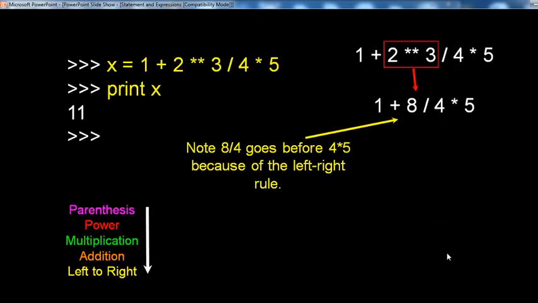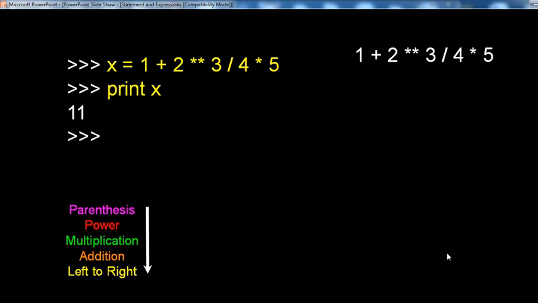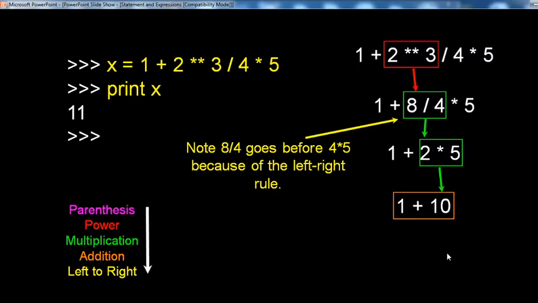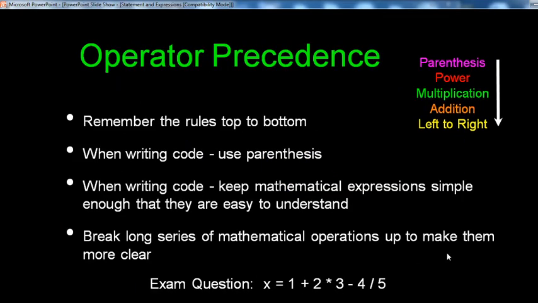I repeat that procedure. This is your expression: 1 plus 2 to the power of 3 divided by 4 multiplied by 5. First step, take the power: 2 to the power of 3 is 8. Then 1 plus 8 divided by 4 multiplied by 5. 8 divided by 4 goes before 4 multiplied by 5 because of the left to right rule. After that, 1 plus 2 multiplied by 5, that means 1 plus 10, and finally 11 occurs.